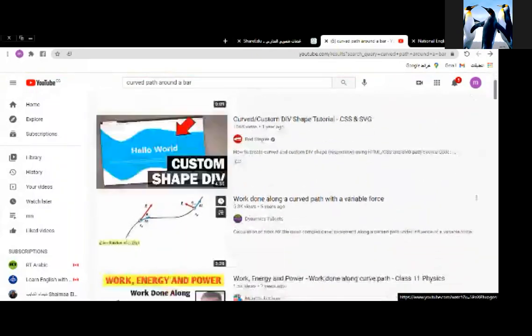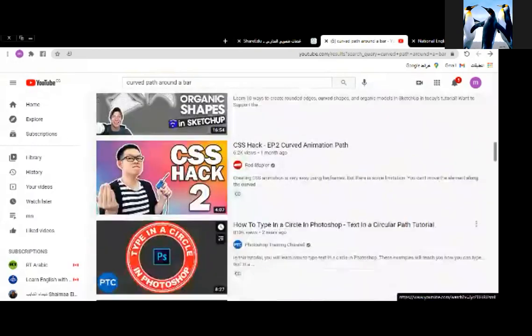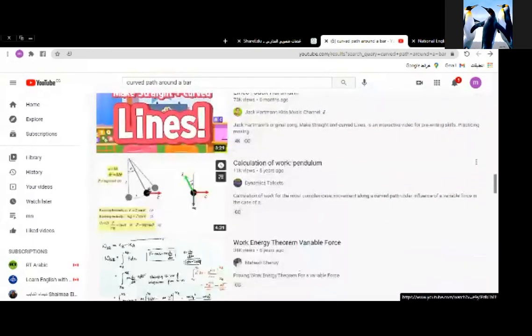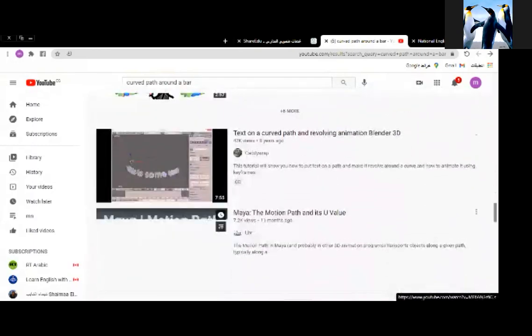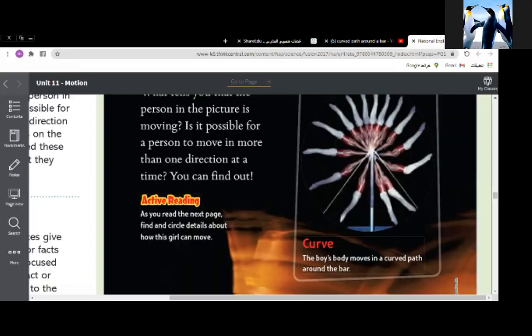Then, anyways, what is the curve? The boy's body moves in a curved path around the bar.